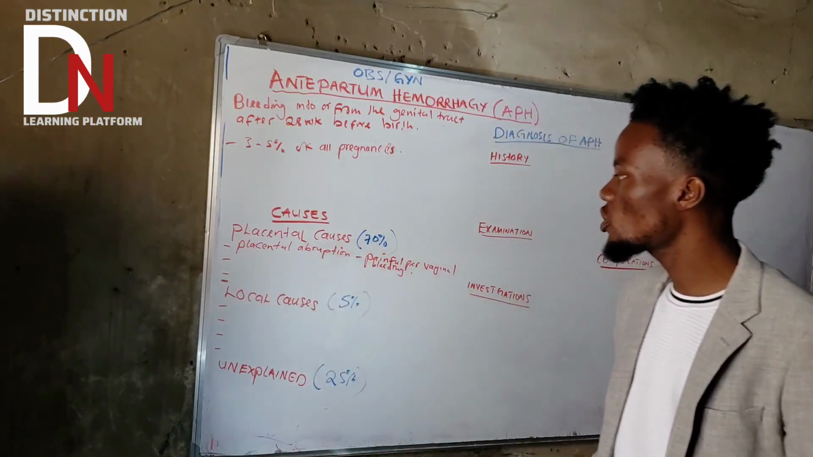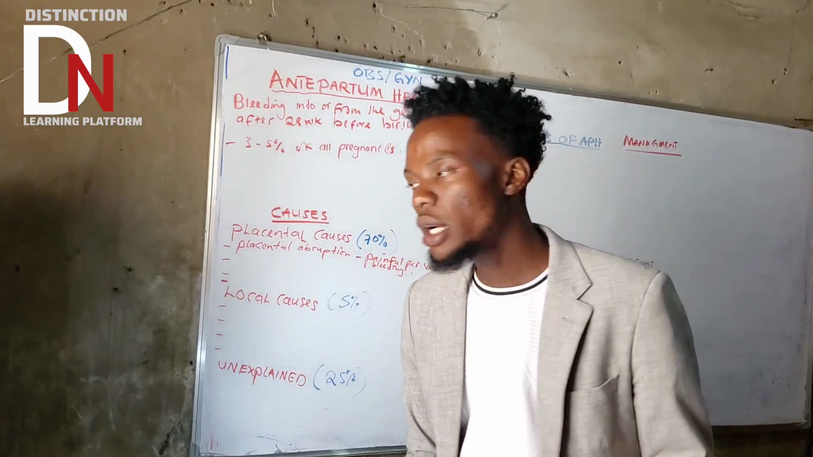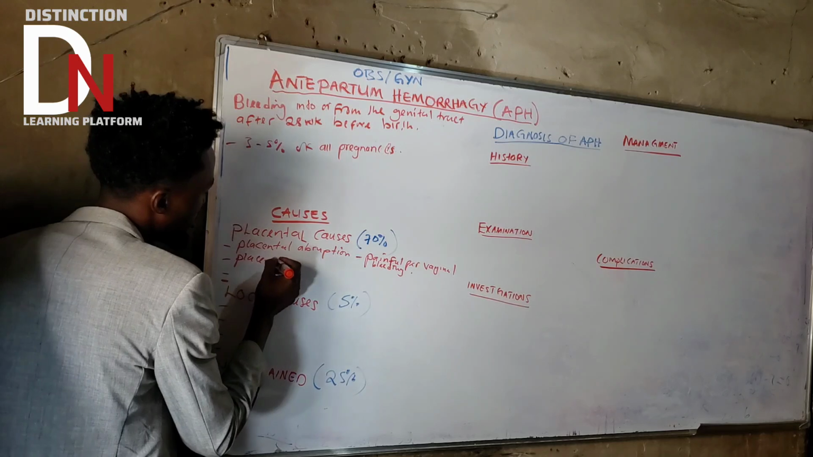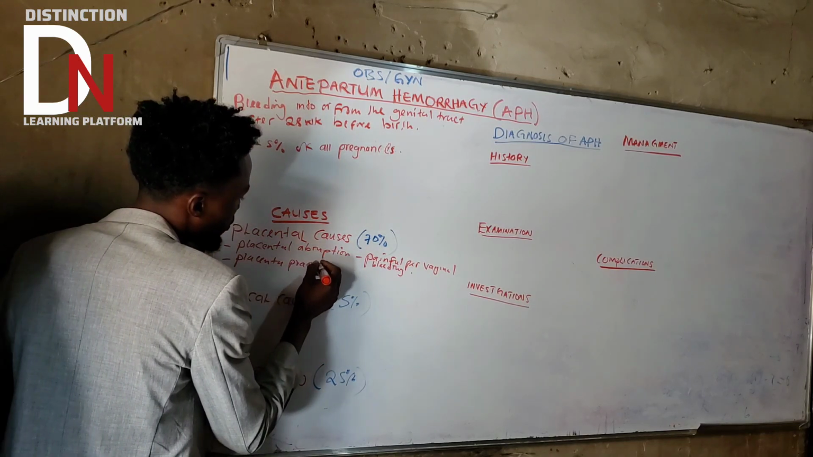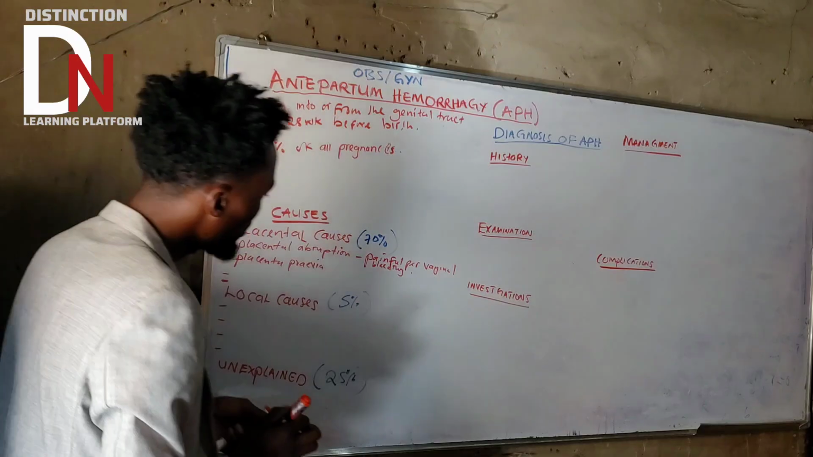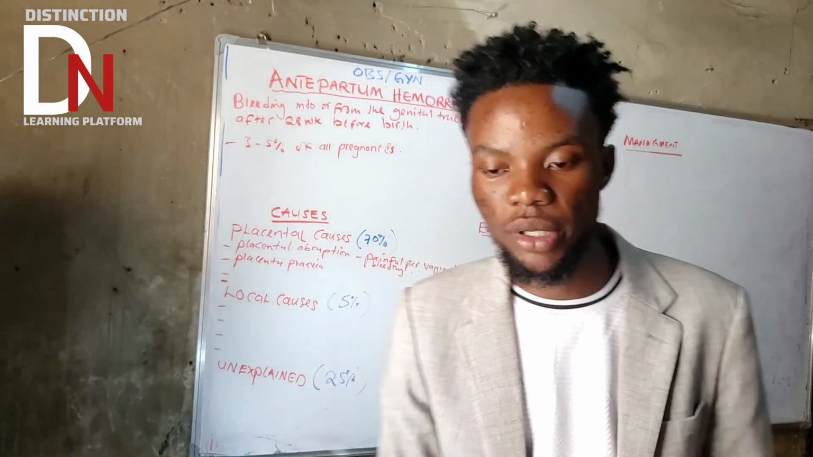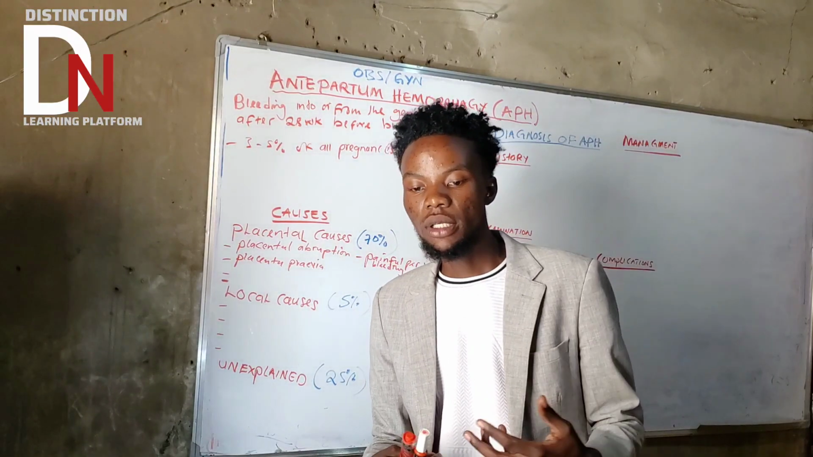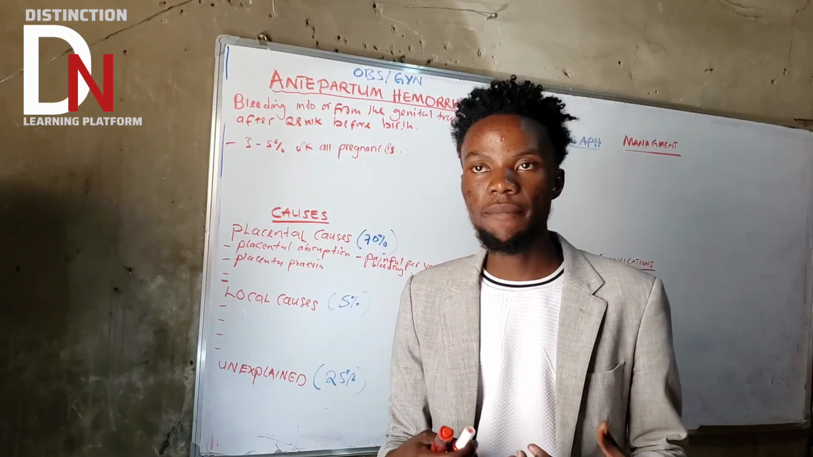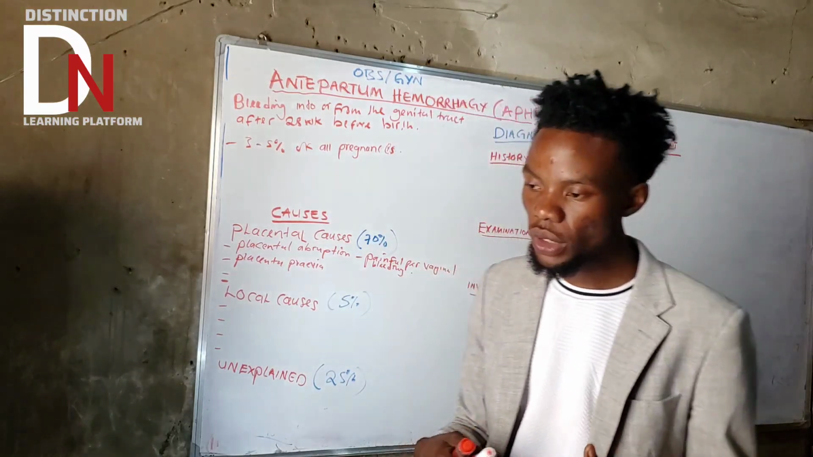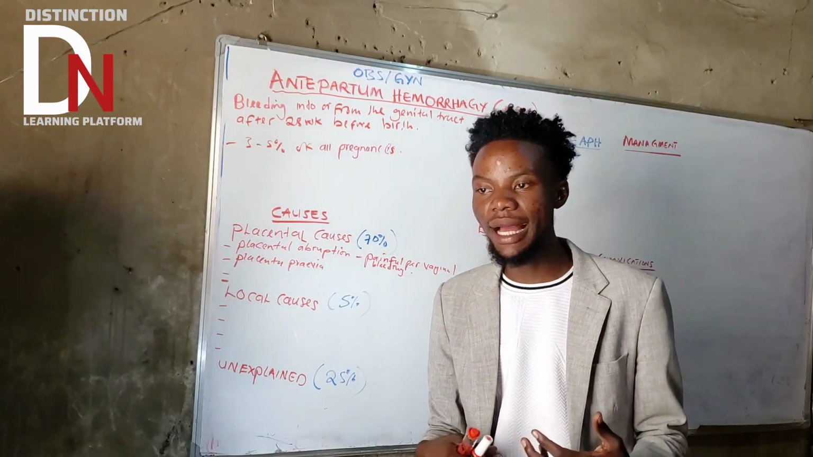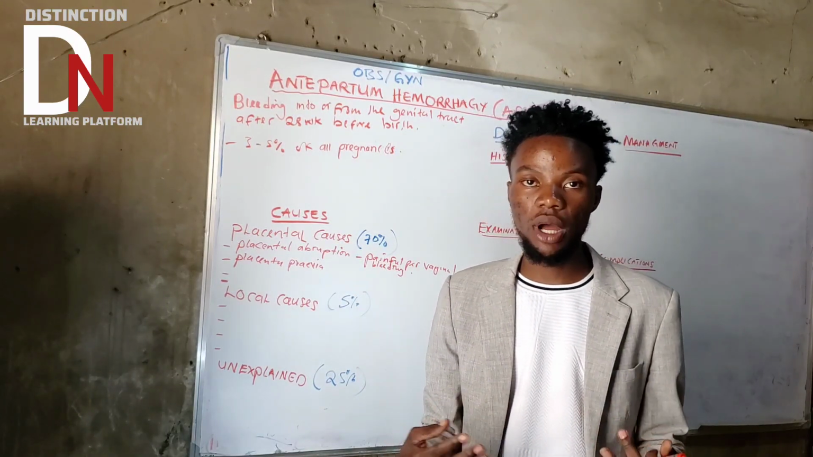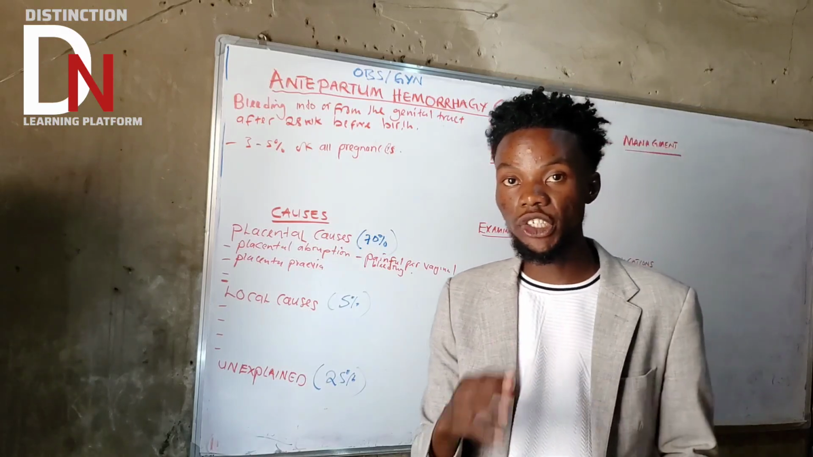Then what is the next one? Placenta previa. Before we go into any detail about placenta previa, we need to understand what a placental abruption is. Abruptio placenta is premature separation of the placenta after the age of viability and before birth. Basically it's going to affect both the mother and the fetus. You need to take note of that.